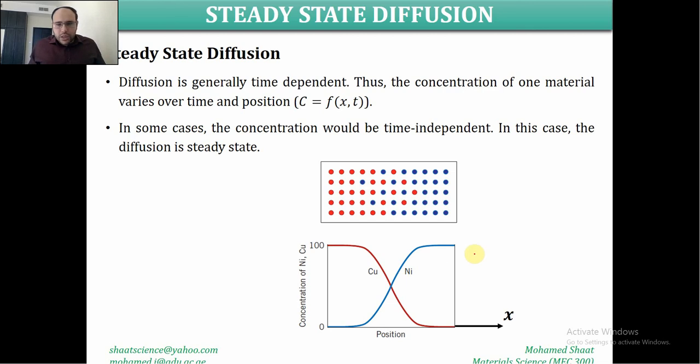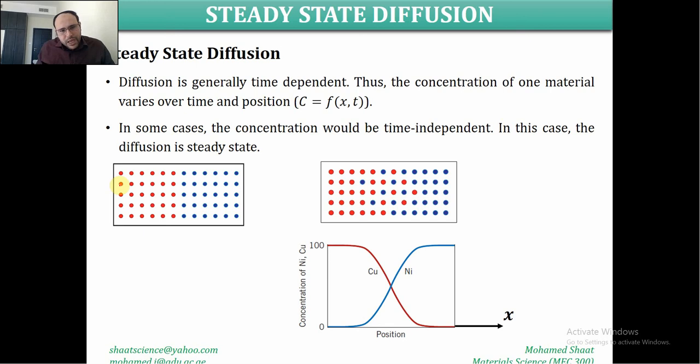Before diffusion, the concentration of nickel within this half. So for example, I have drawn this. So this is before diffusion, this is after diffusion. Before diffusion, we do have this part, it is 100% copper. There is 0% of nickel atoms. Here we do have this side, it is full of nickel atoms, and there are no copper atoms. So if we decide to represent the concentration of the nickel and copper, how would it change over the x, where x represents this position? Let us assume that this is the x coordinate, where this is the 0, this is the positive x, and this is the negative x side.